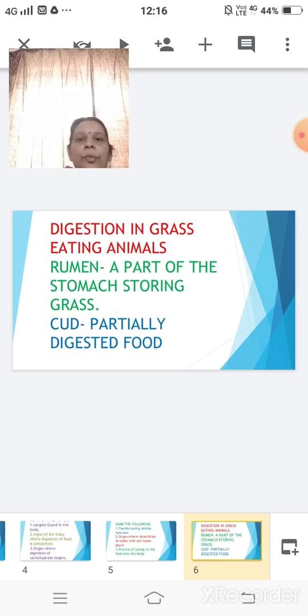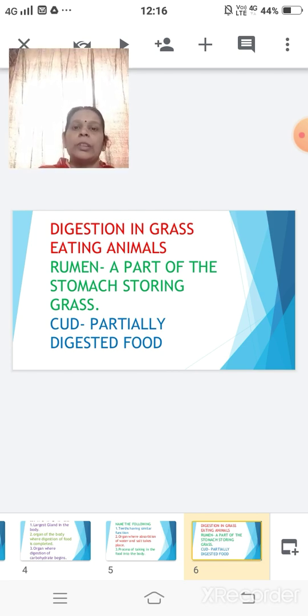So children, as you know, we have finished off with the digestion in human beings, and today we are going to start with the digestion in grass eating animals. Before starting, I will go through one term, and that is rumen. A rumen is a part of the stomach where the food is stored by the grass eating animals. What is cud? Cud is a partially digested food.